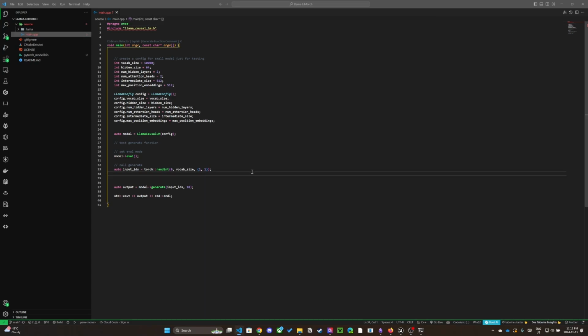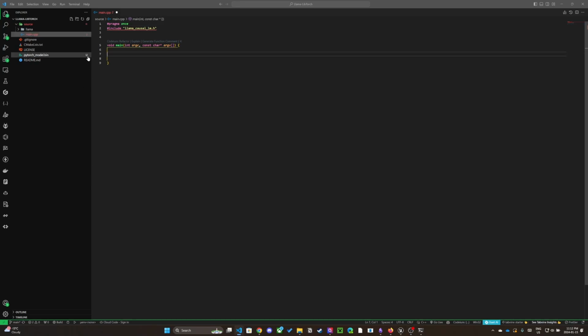Remove all of the code that's currently in the main function. Next, we need to change the include from llama causal lm.h to llama utils.h.